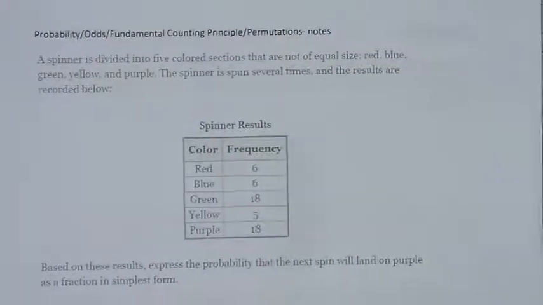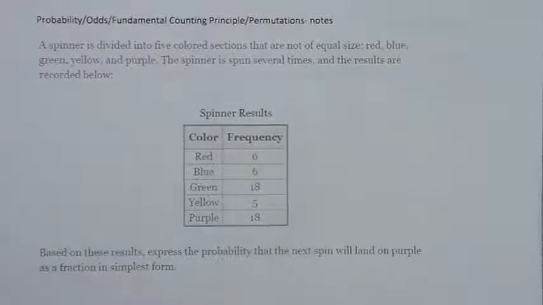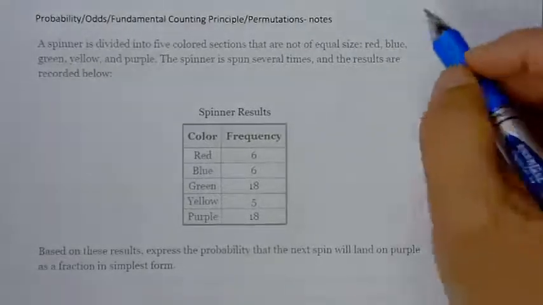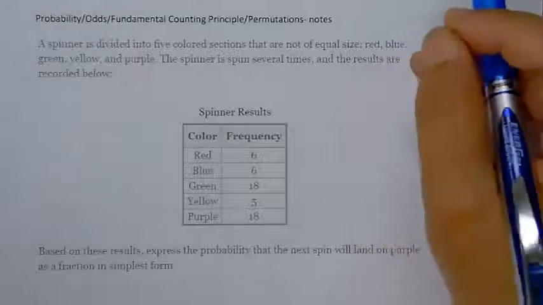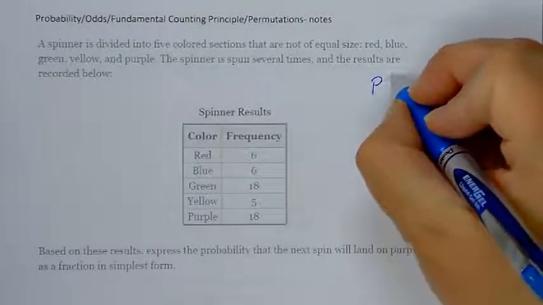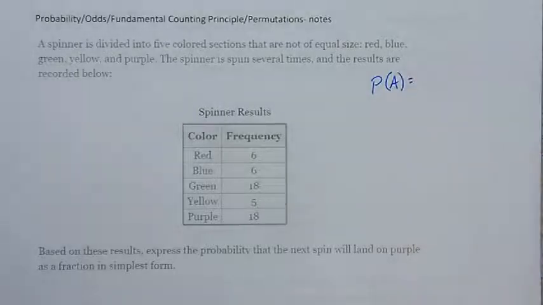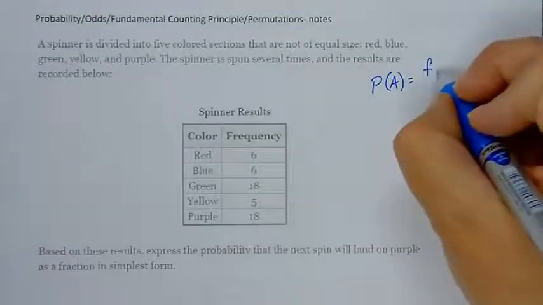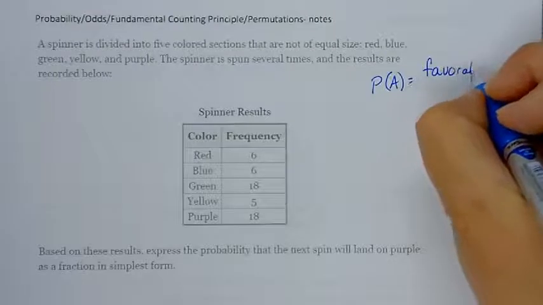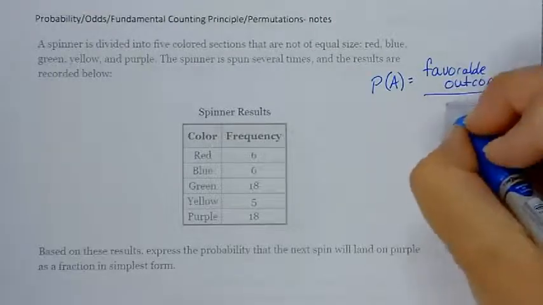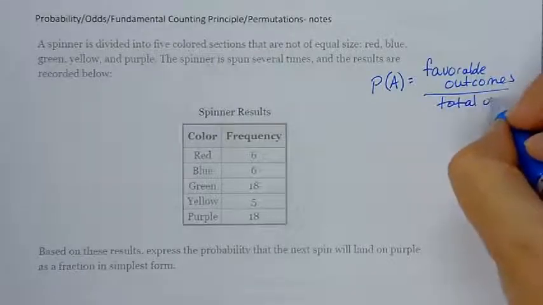I want to spend a little time talking about probability, and this could be a really fun unit if we had the time. But I just want to touch on some basic probability types of things. First of all, you've done some probability in the past, but the probability of an event occurring, and I'm just going to say the event is A, is the possible favorable outcomes to total outcomes.